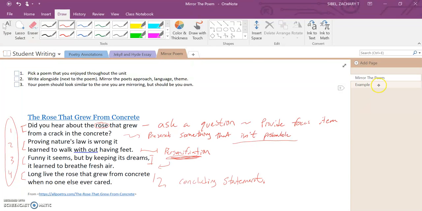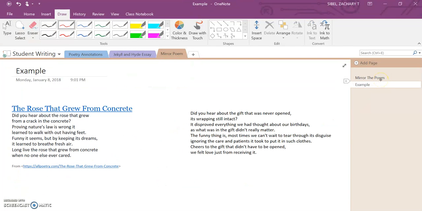If you guys tap over here, you can see my example. This is what a mirrored poem should look like. This is very rough. I should go back and revise accordingly, but here's what I came up with.